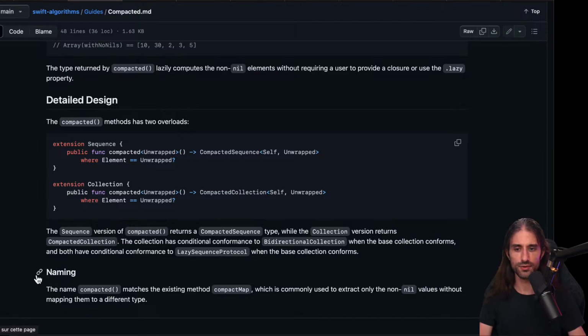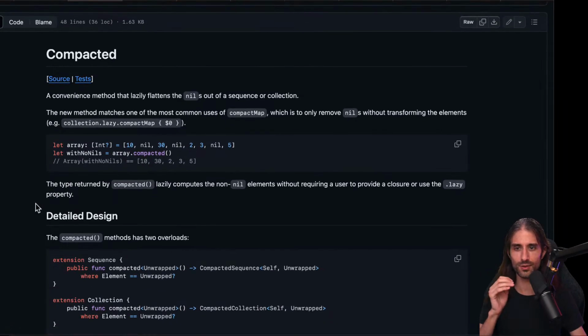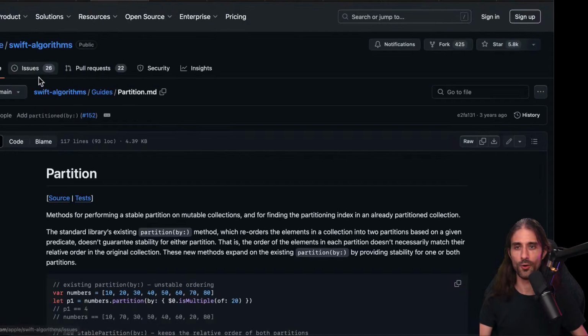And naming, they say that the name compacted matches the existing method compact map, which is commonly used to extract the non-nil values without mapping them to a different type. So this one, I think we have the first indisputable example where this is useful for anyone. Now the question is, does it make sense to include the full Swift Algorithms package in your project just for this one method, which is quite easy to define in an extension? I'm not sure, but at least this one, the use case is much less niche than what we saw before with rotating arrays.